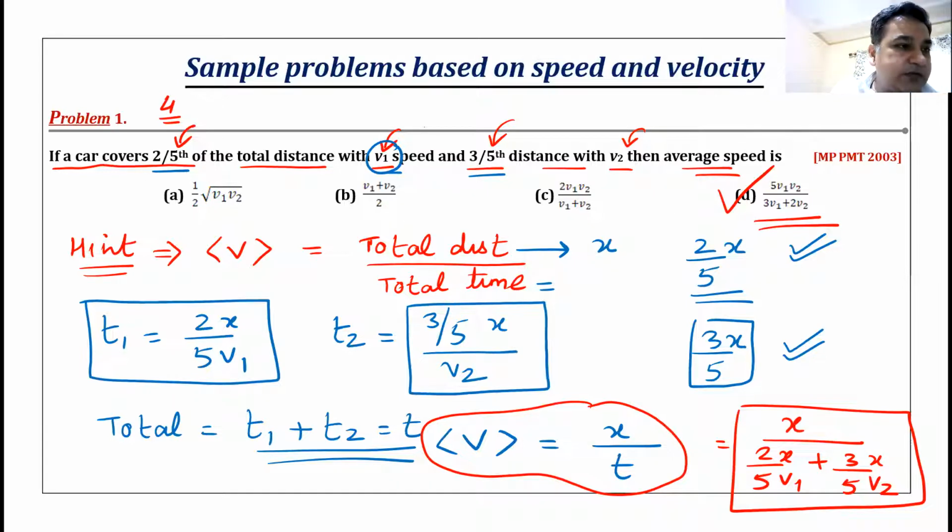Let me see how can I do this. Just a moment. Anjali, now you can unmute yourself and ask me your doubt. Yes, sir. Sir, I haven't understood how we get the T1 and T2. Anjali did not understand how did we get T1 and T2.